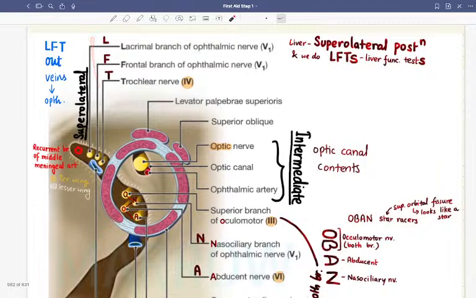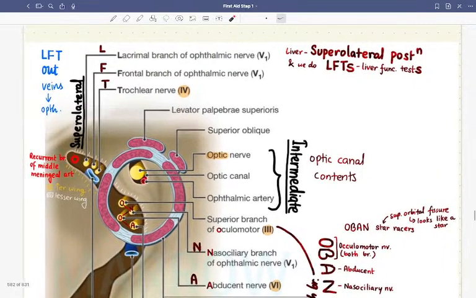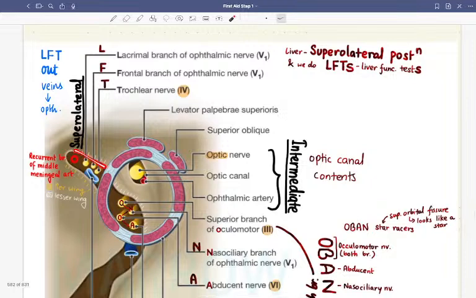All right, so the superior orbital fissure, what all passes through it? LFT passes. We had seen that through the superior orbital fissure many nerves were going, like the third nerve, the fourth nerve, and the sixth nerve, everyone is going. Now they'll start dividing. Even V1 and V2 were going, and all these structures are present in the cavernous sinus also. So how does the mnemonic work here?